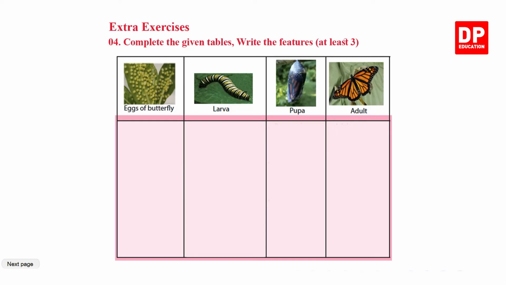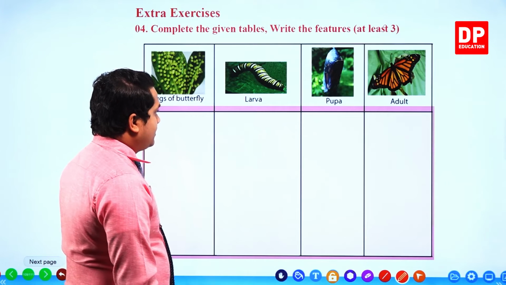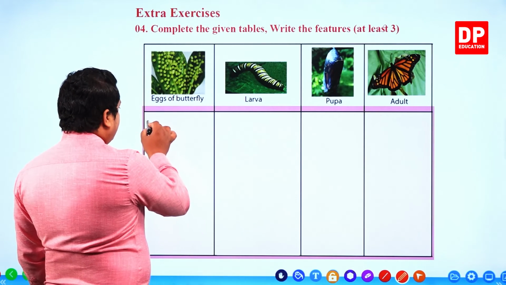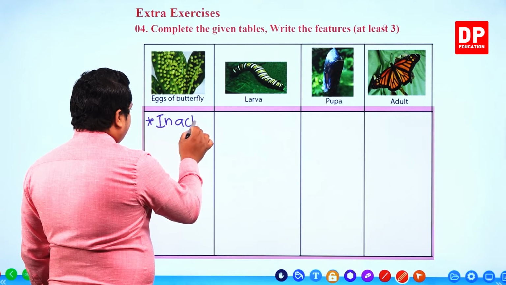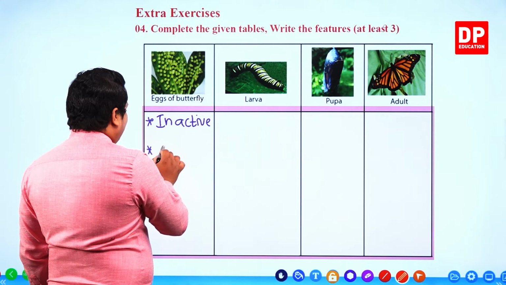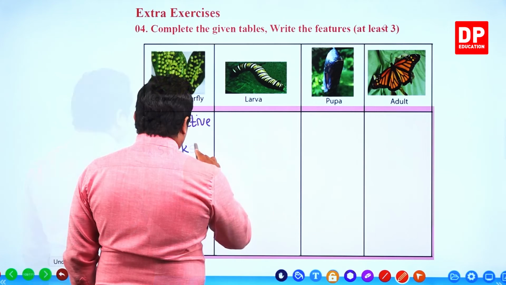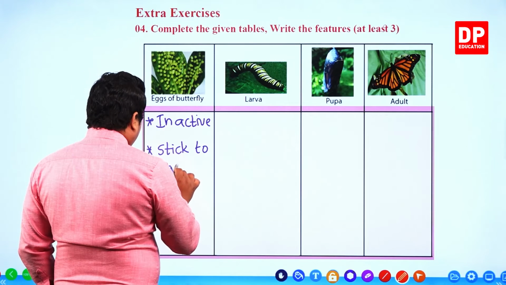Right then, complete the given tables. So you have to write the features, at least 3. So eggs of butterfly. If you take the eggs of butterfly, these are inactive. Then sticks to leaves.